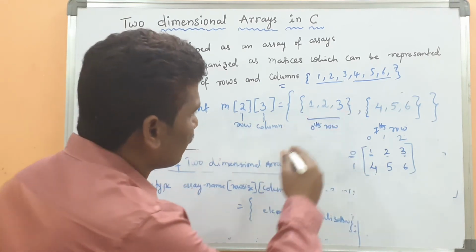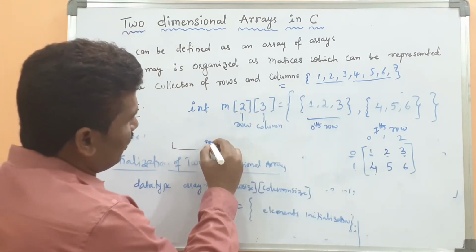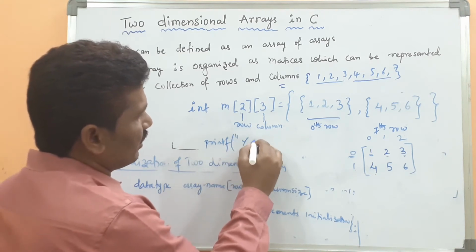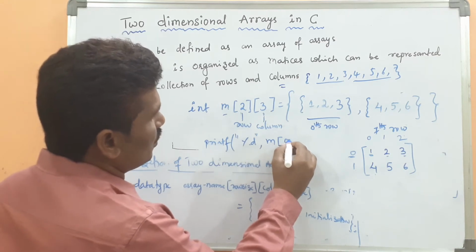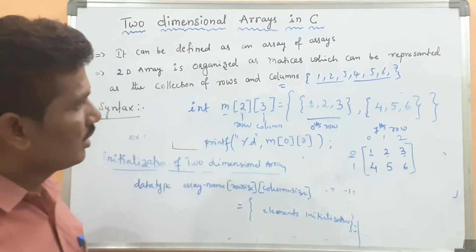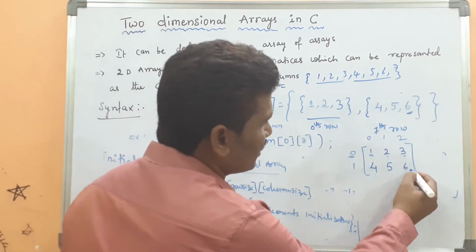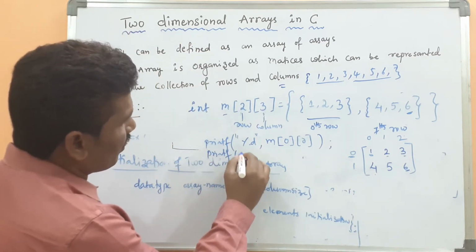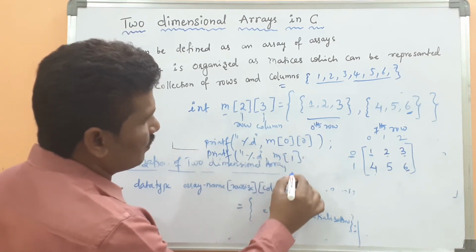For example, how do you print the first value? printf of %ld, M of 0, 0. If you want to print the value 6, what is its index? printf of %ld, M of 1, 2.